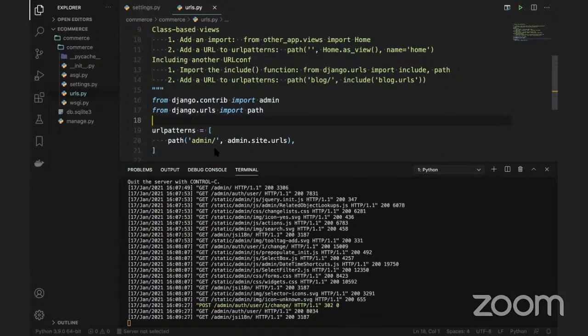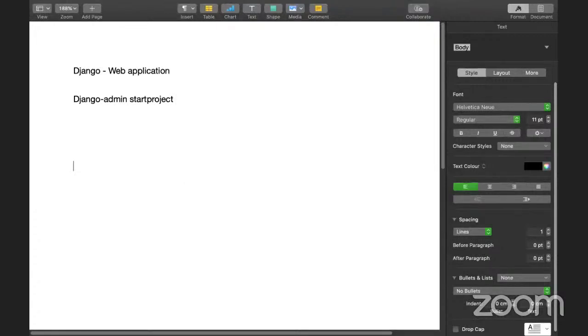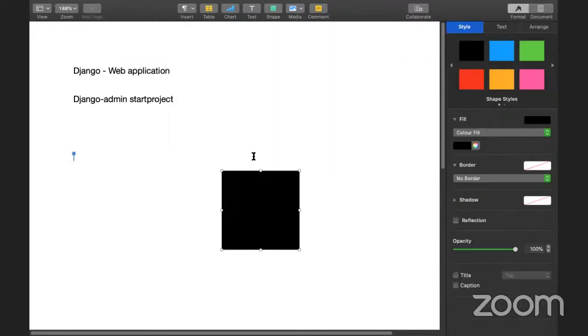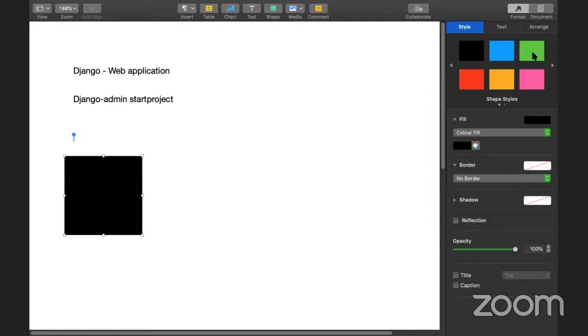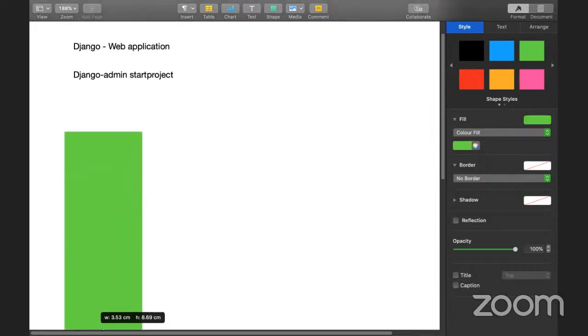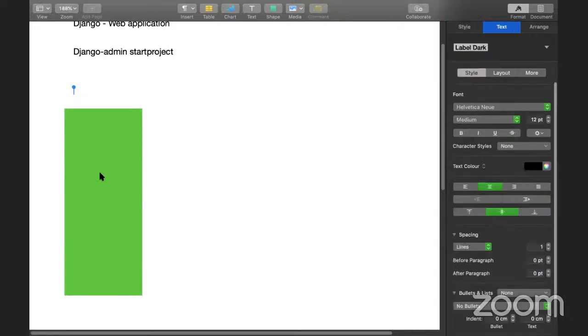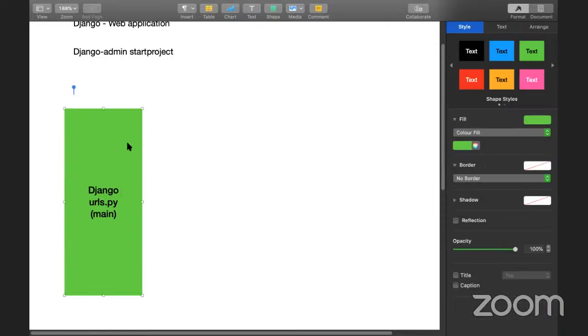So what is there in Django? Let me tell you the main secret of Django. This is what I used to explain to people, and this is the main thing, guys, so have a look. This is the main Django project, and the Django project has urls.py. Just remember, this is the main URLs, and from these main URLs we navigate to the different URLs.